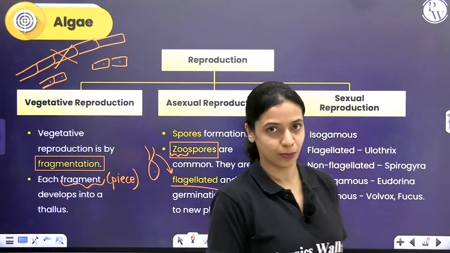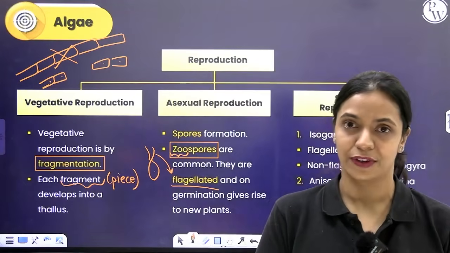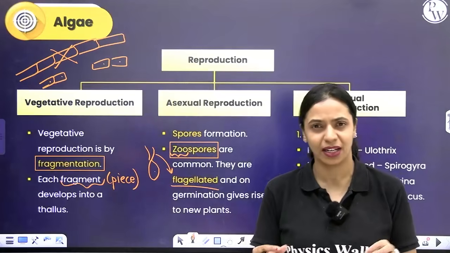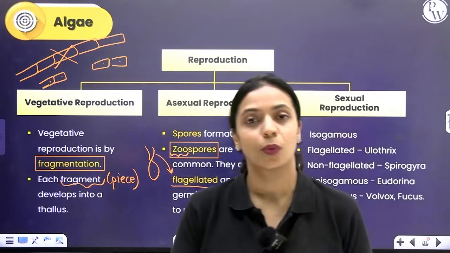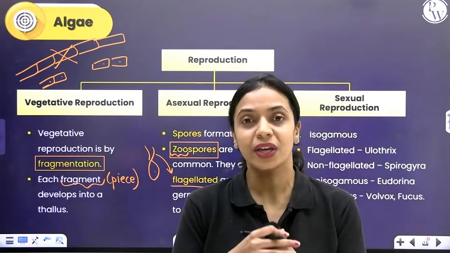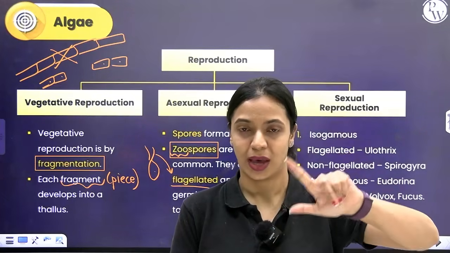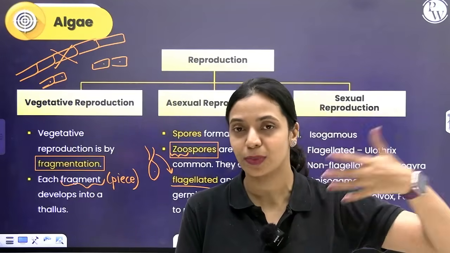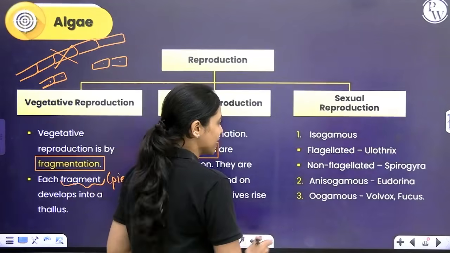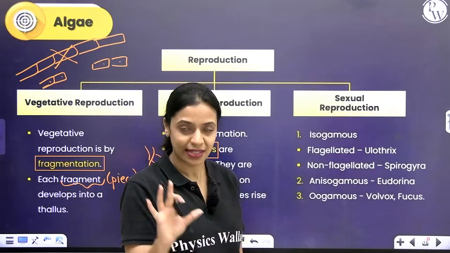Ultimately, we have sexual reproduction. In sexual reproduction, you have formation and fusion of gametes. Now, depending upon the morphology of the gametes, whether the male and female gamete are similar in appearance and size, whether one is big and one is small, based on all of these things, you can categorize sexual reproduction into three different types: isogamous, anisogamous, oogamous. Iso means similar, aniso means not similar, dissimilar. So, in isogamous, the male and female gametes are very similar in size and structure.